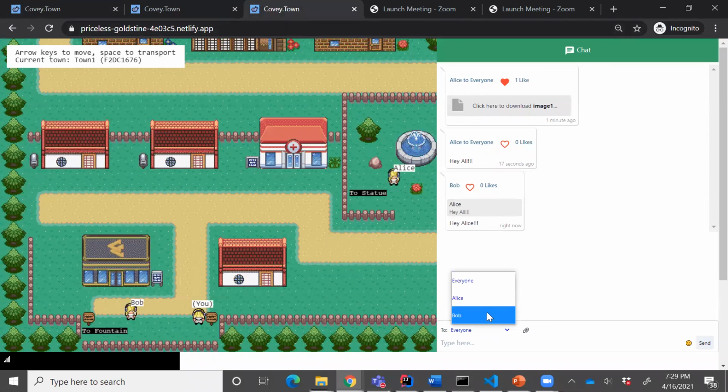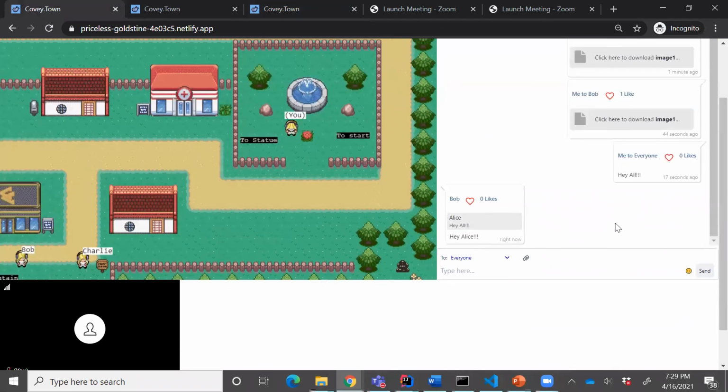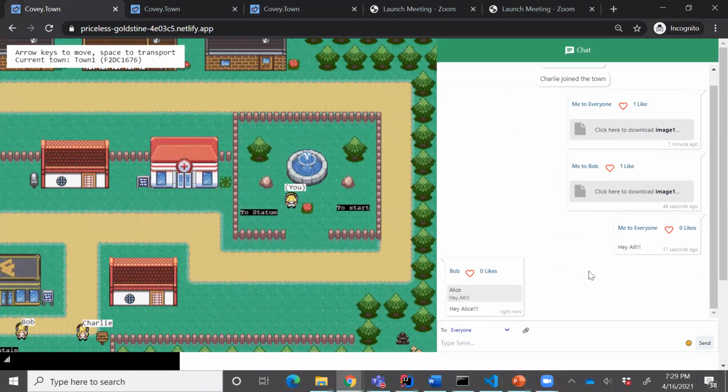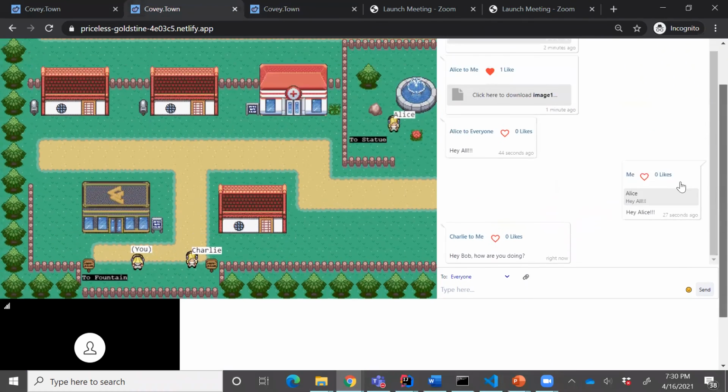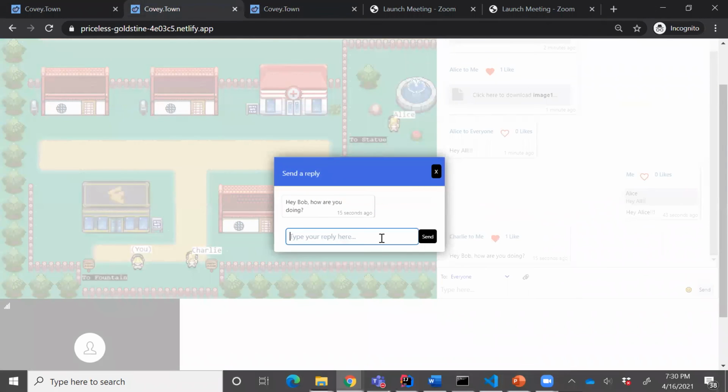Now let us see if someone sends a direct message. Now here, Charlie wants to send a direct message to Bob. Now we expect that this message should not go to Alice. And as we can see, that message has not been sent to Alice. However, Bob has received the direct message. Now Bob can like as well as reply to this message.